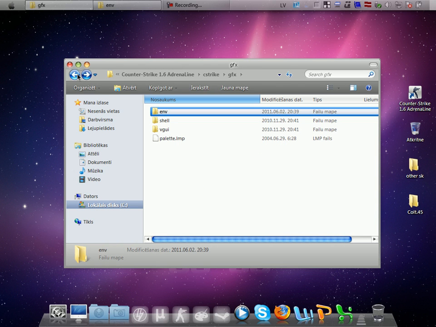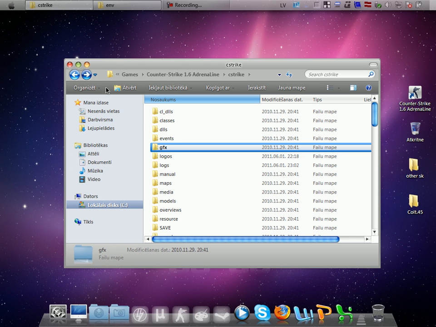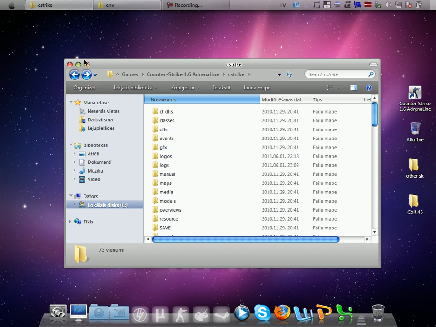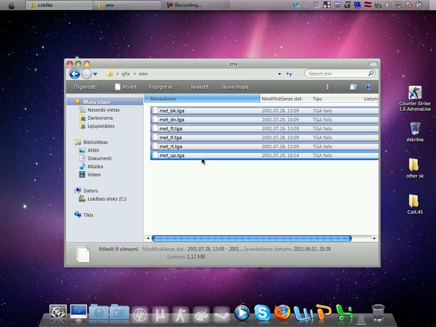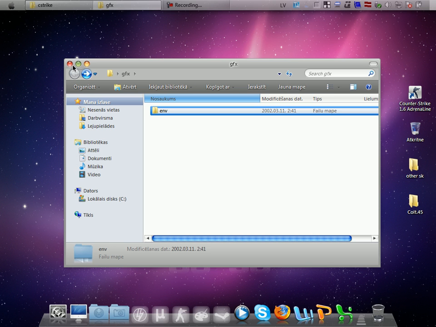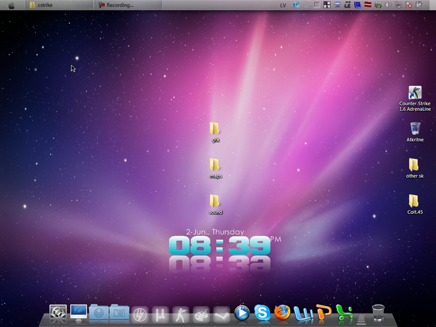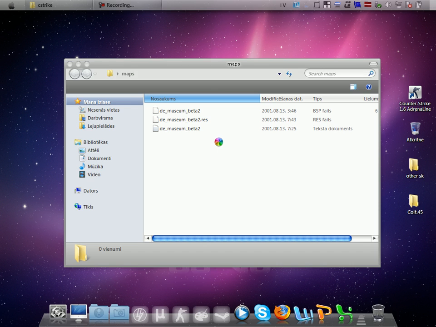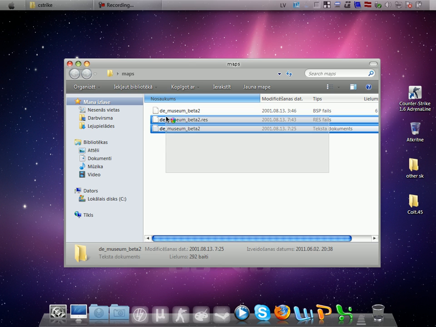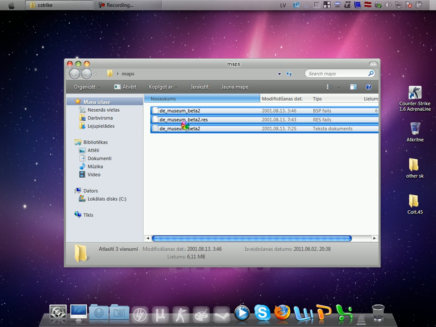Then go back, and then go back here, and this folder we can close. This is it, it's done with GFX. Now we have these two folders, maps and sound. So open the maps folder and copy these three files.